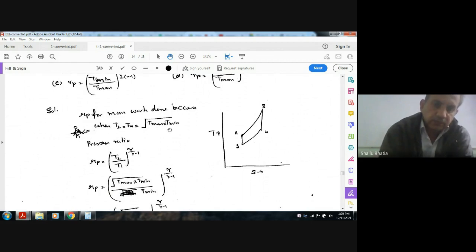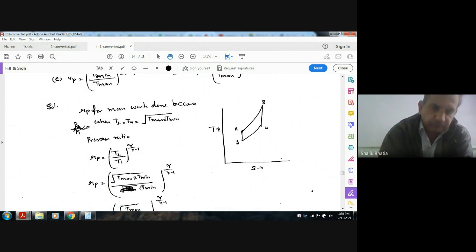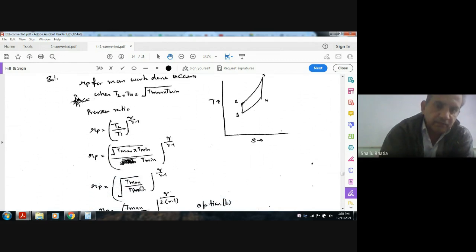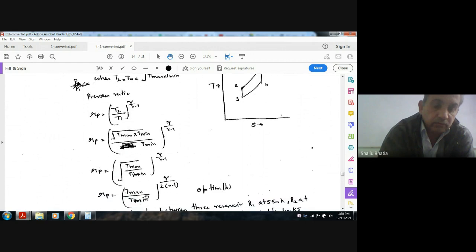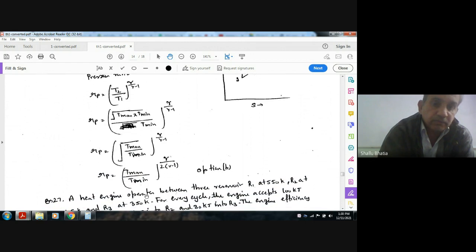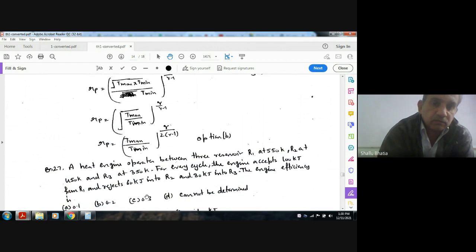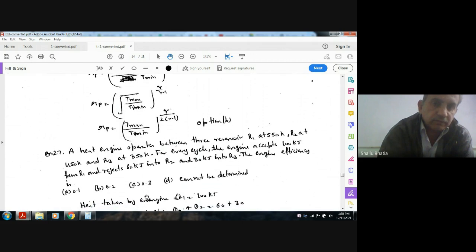Now the pressure ratio is given by T2 by T1 to the power gamma by gamma minus 1. Now put the value of T2, and you can have root of T max by T min to the power gamma by gamma minus 1, or T max by T min to the power gamma over 2 gamma minus 1.